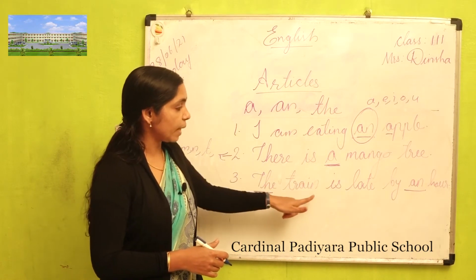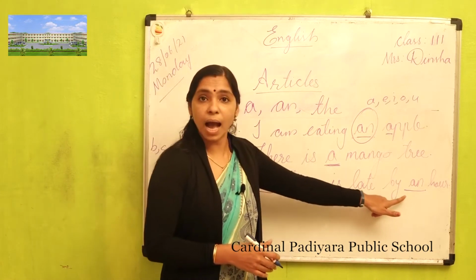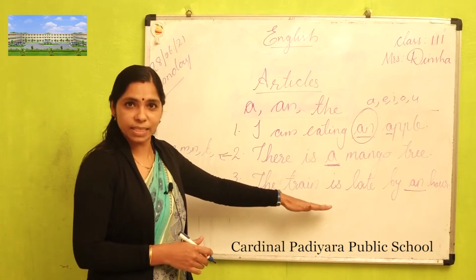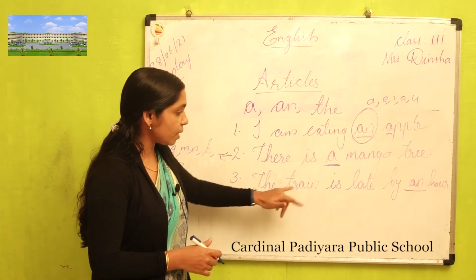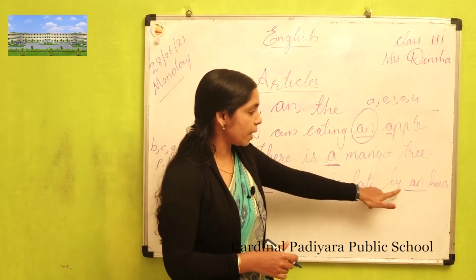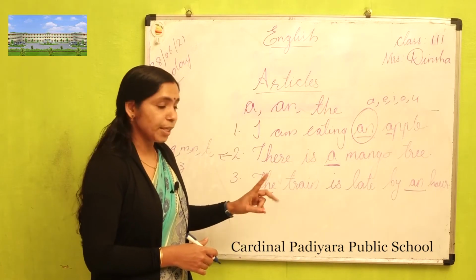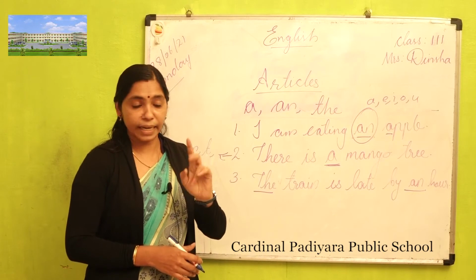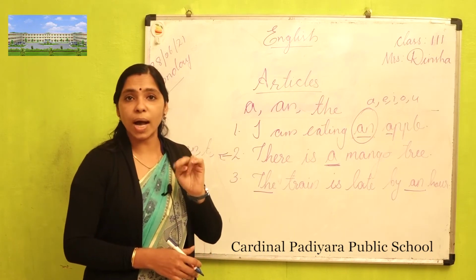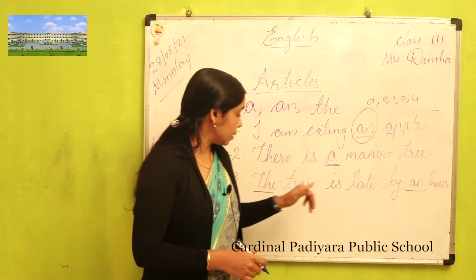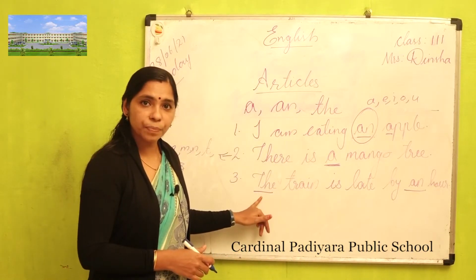The train is late by an hour. See, purposely I gave this example. The train is late by an hour. Here I used two articles. In this sentence I used two articles. Which are that? The and an. The. Where we can use the?